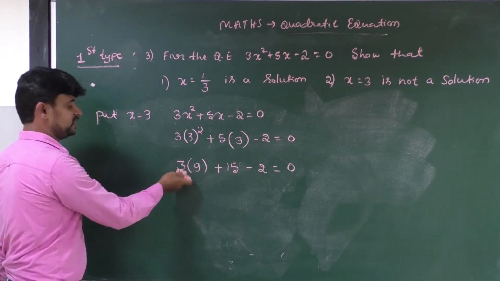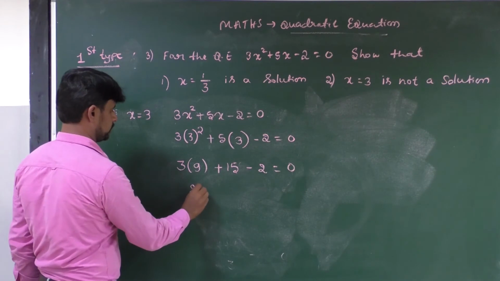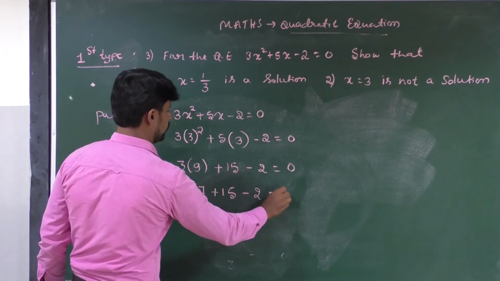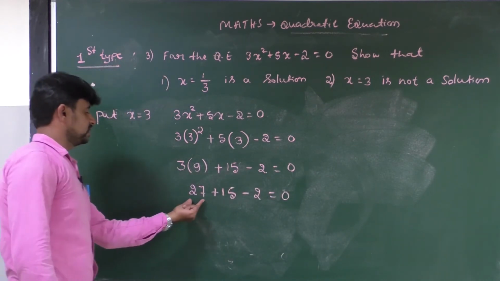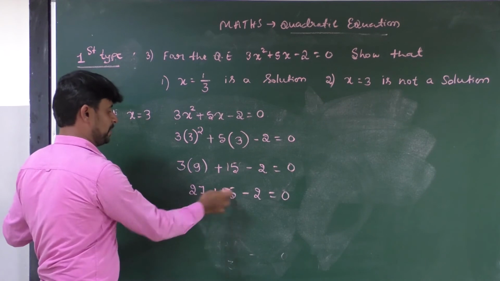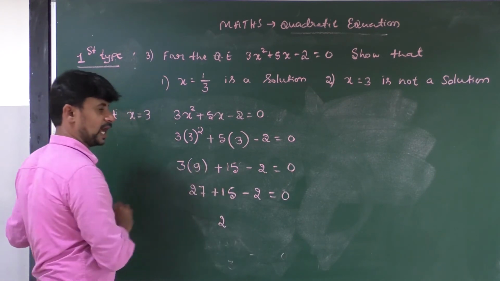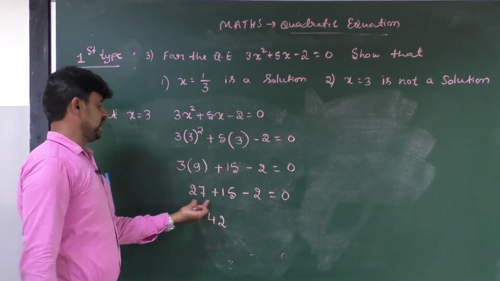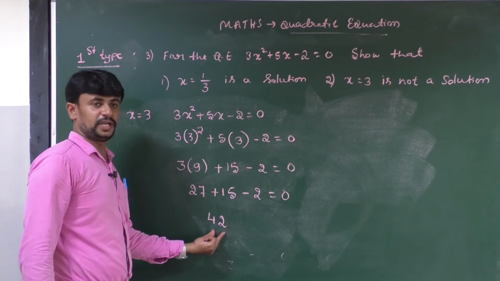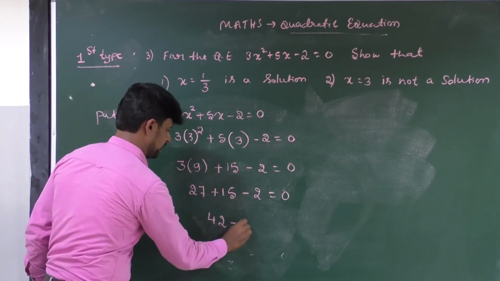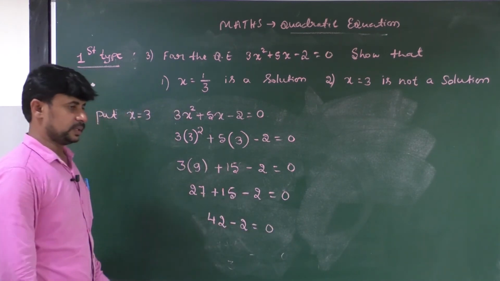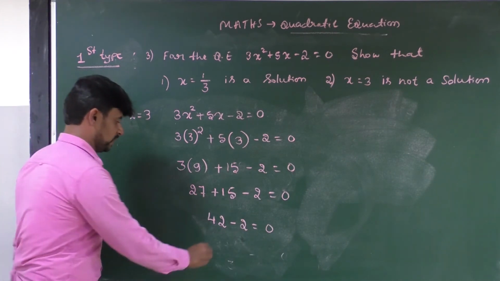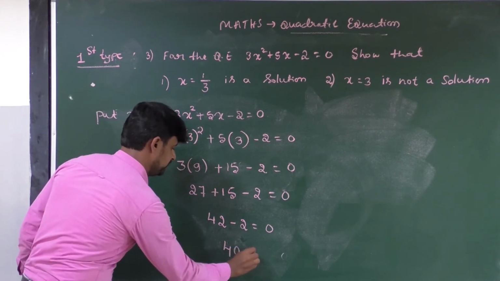Then 9 3s are 27, plus 15 minus 2 is equal to 0. Next, add these two numbers now. 7 plus 5, 12. Carry 1. 1 plus 1, 2. 2 plus 2, 4. If we have 27 plus 15, you will get 42. And minus 2 is there, write as it is, equal to 0. In the last step, you have to subtract this minus 2 from 42. You will get 40 is equal to 0.